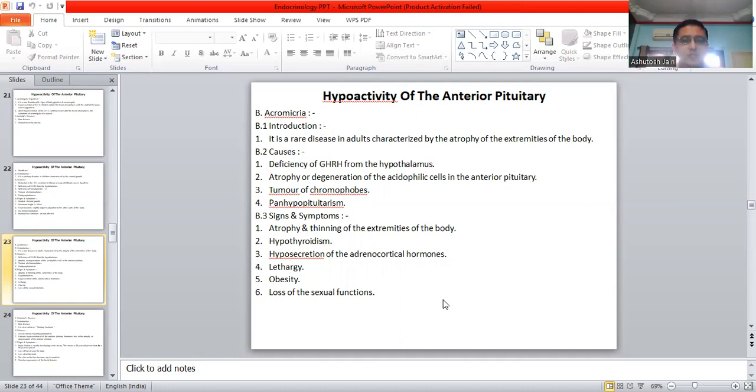Atrophy or degeneration of the acidophilic cells of the anterior pituitary, tumor of the chromophores, and again a very characteristic feature, it is the panhypopituitarism. Signs and symptoms: atrophy and thinning of the extremities of the body, hypothyroidism, hyposecretion of the adrenocortical hormones, person feels lethargic, meaning he does not feel well. Then obesity, loss of the sexual functions.